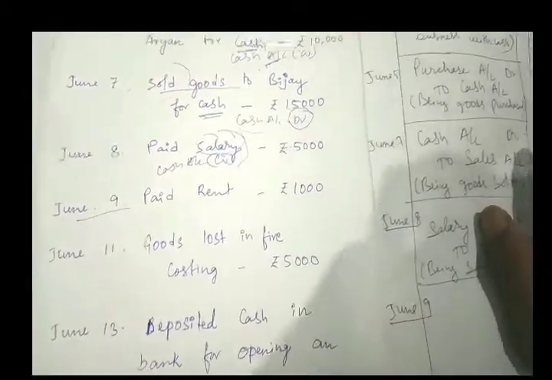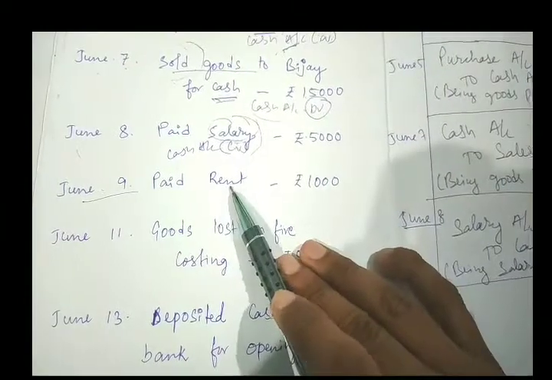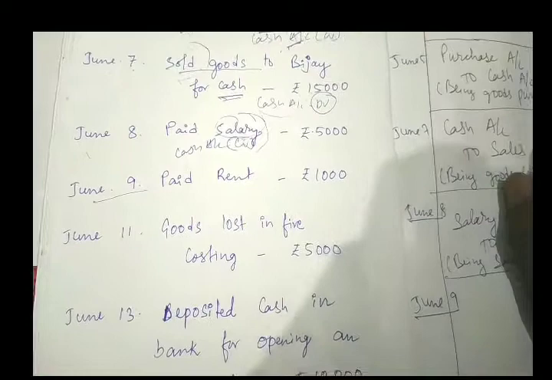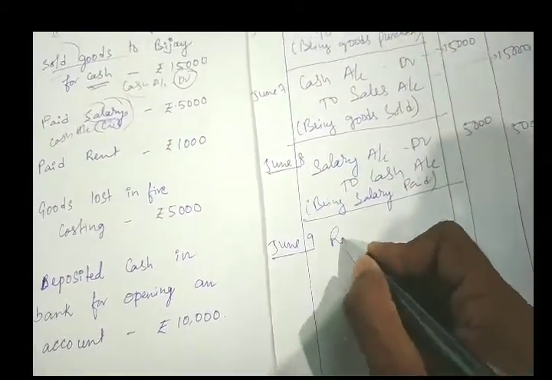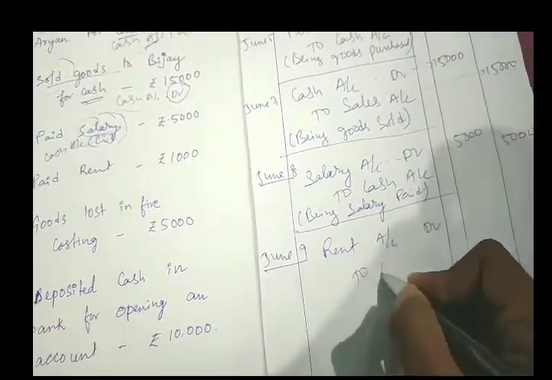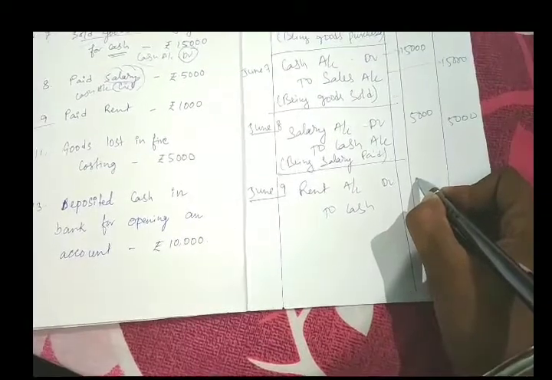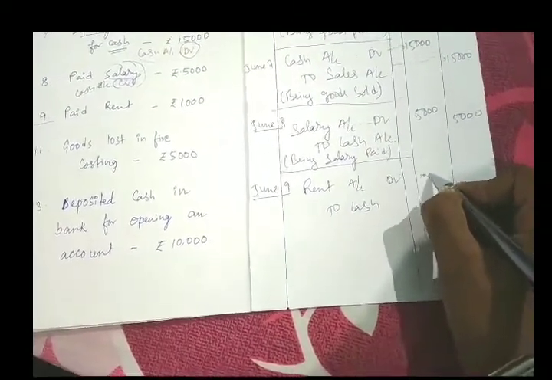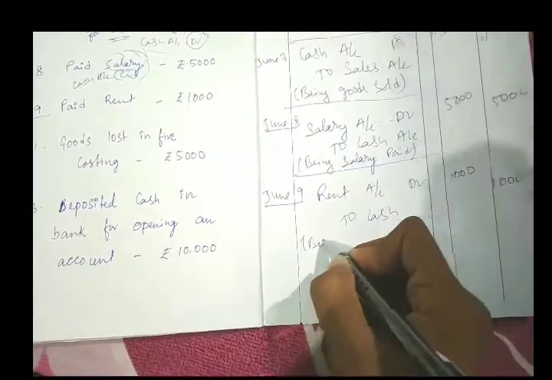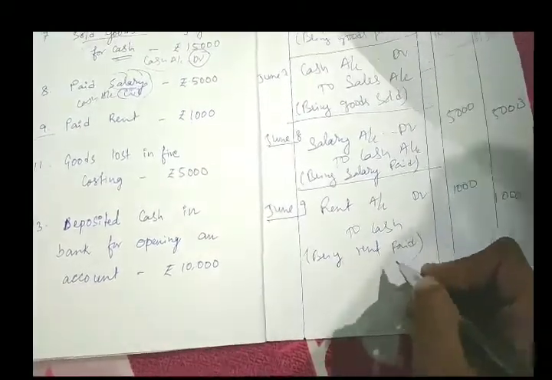See, it is also expense. Paid rent rupees 1,000. So paid rent is expense. So rent account will be debit, and you are paying it. So cash is going out. So cash will be credit. So it will be rent account debit to cash. So what is the amount? 1,000. So being rent paid.